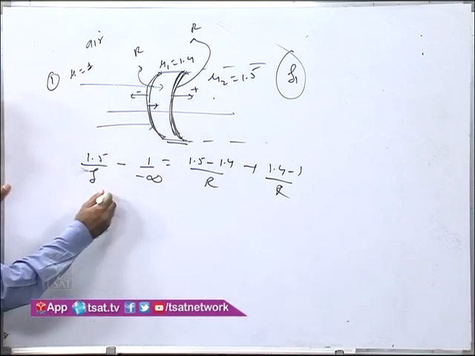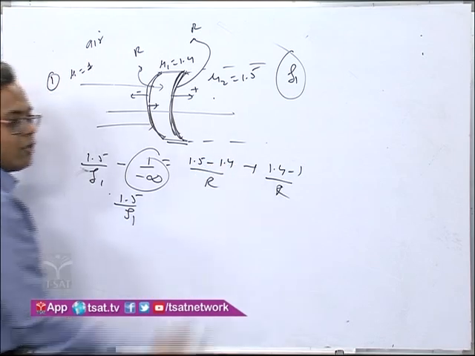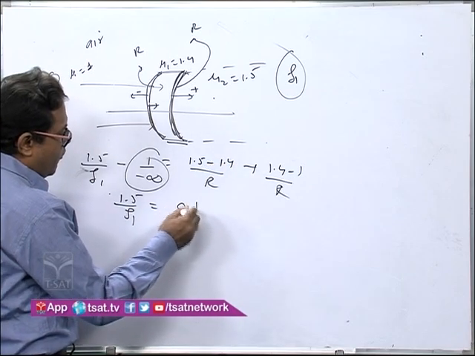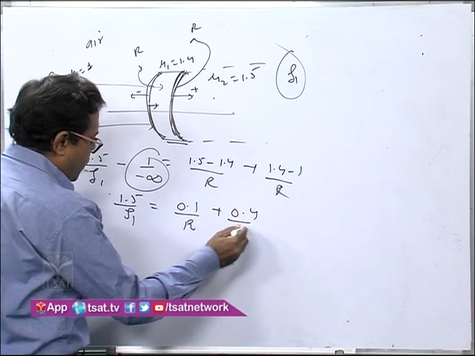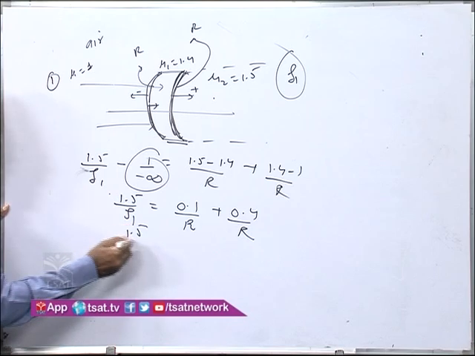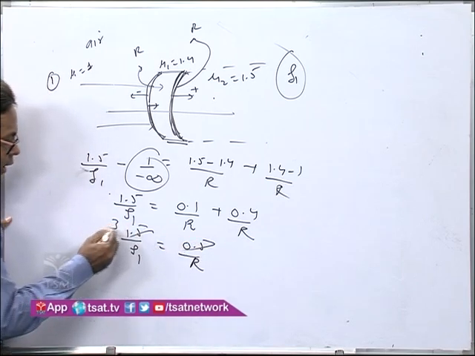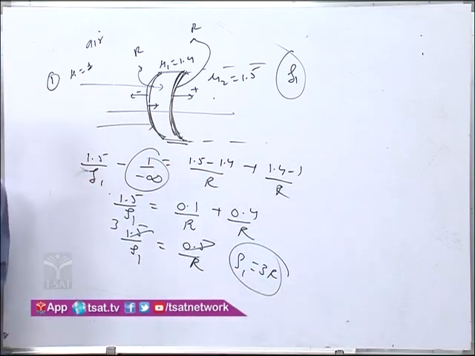So what do I get? 1.5 by f1, this term becomes 0. 1.5 minus 1.4, how much is that? So 1.5 by f1 is equal to 0.5 by r, or this will be 3. So f1 comes out to be 3r.